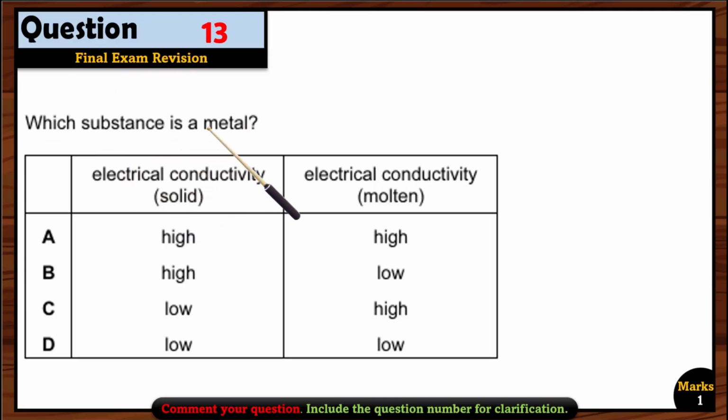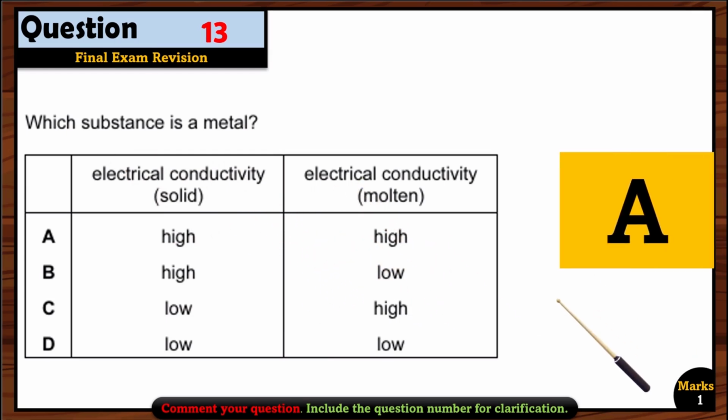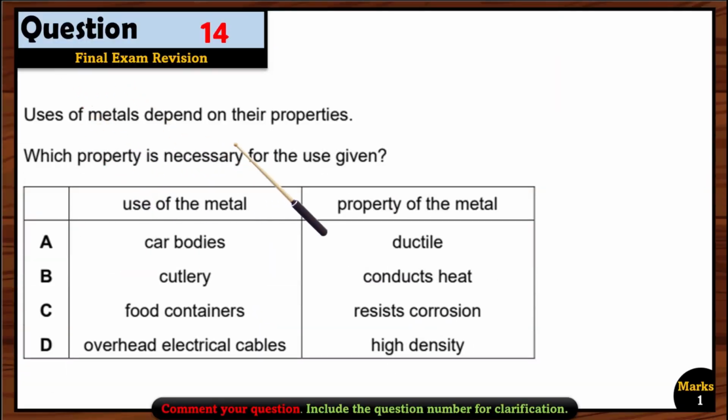Question 13. Which substance is a metal? Electrical conductivity when solid, it should be high. And when molten, it should again be high. So option A is the right option here. Question 14. Uses of metals depend on their properties. Which property is necessary for the use given? Okay. First of all, the use of the metal.